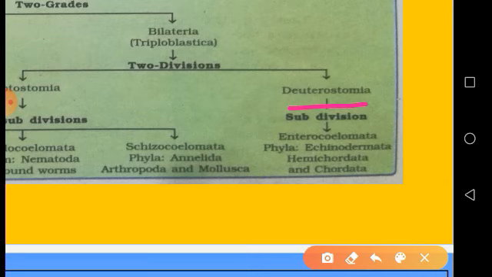Here in this division, there is only one subdivision called Enterocoelomata, whereas Acoelomata, Pseudocoelomata and Schizocoelomata were present in the Protostomia. In this subdivision, the phyla Echinodermata, Hemichordata and Chordata are included under Enterocoelomata.